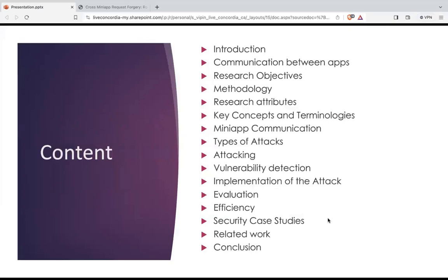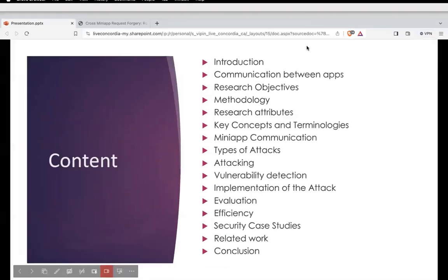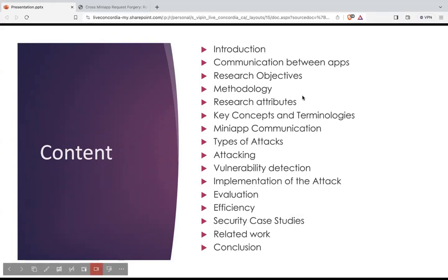This is the table of contents. These are the topics that I'm going to cover throughout this presentation. First I'm going to talk about the introduction. Then I'll be talking about communication between the applications. Further, we'll move on to research objectives. Then we'll talk about the methodologies in the research paper, then the research attributes. Then we have key concepts and a few terminologies that we need to take care of before understanding the research paper.